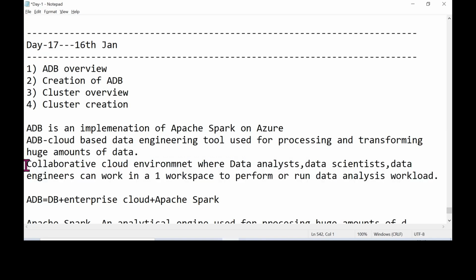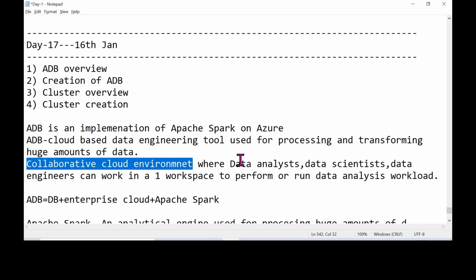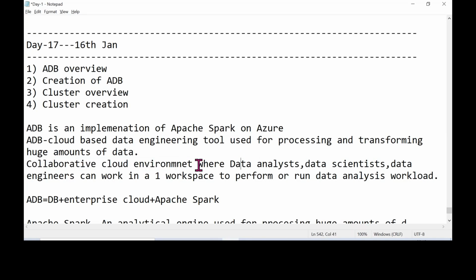There are different ways to define what Databricks is. Azure Databricks is also a collaborative cloud-based environment. Who can make use of it? Data analysts, data scientists, and data engineers.